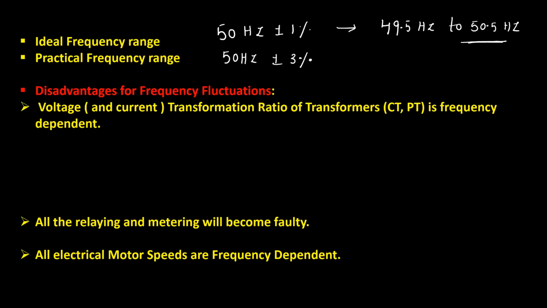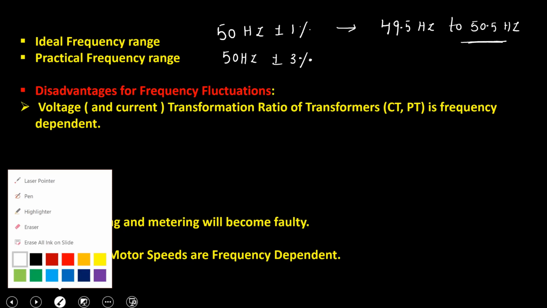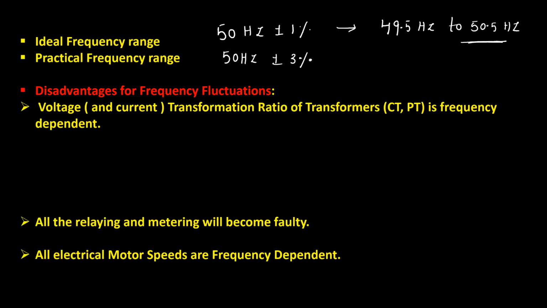Because your transformer action will be completely disturbed when your frequency fluctuations are severe. Why? If you recollect your transformer equation, I'm not going into that, but anyhow, the flux density inside the core of the transformer is some constant into the excitation voltage, either primary side or secondary side, divided by the frequency of excitation.